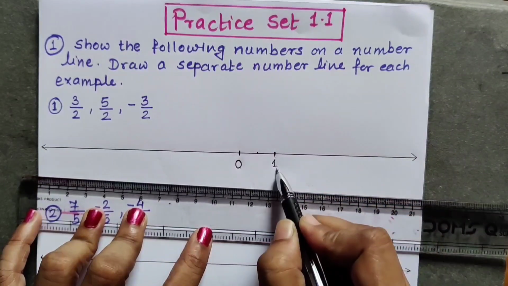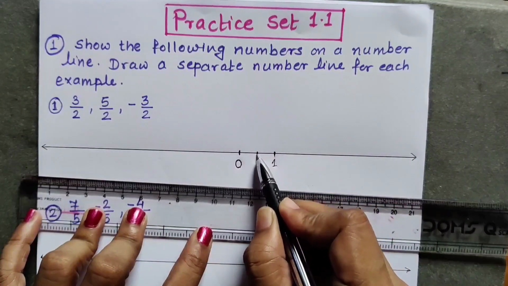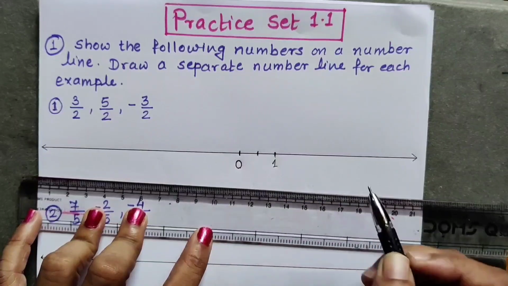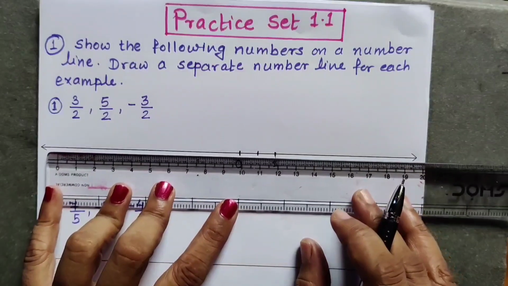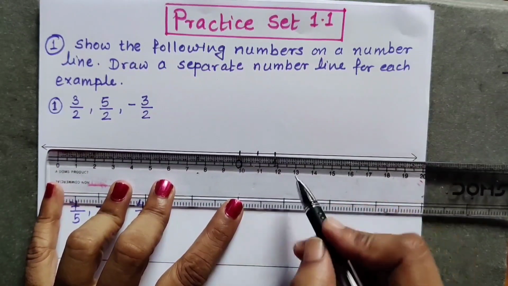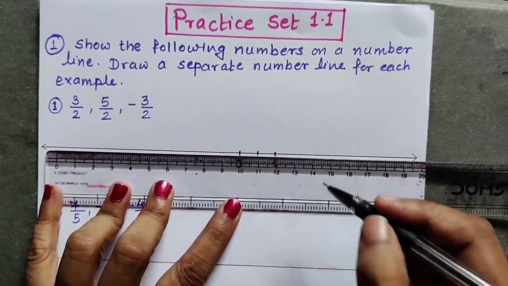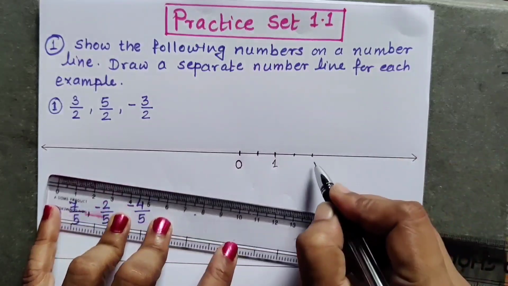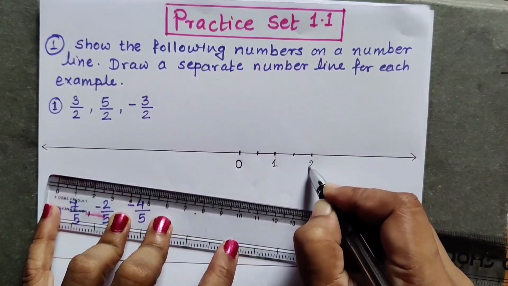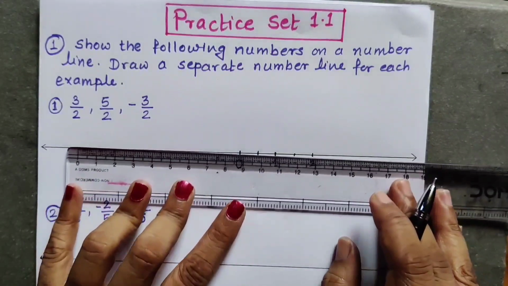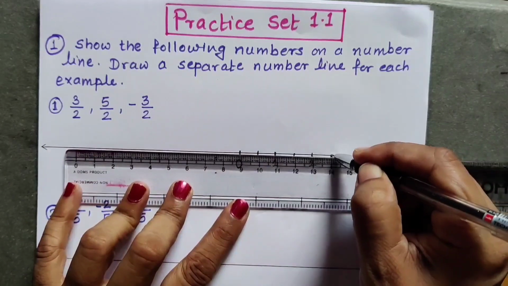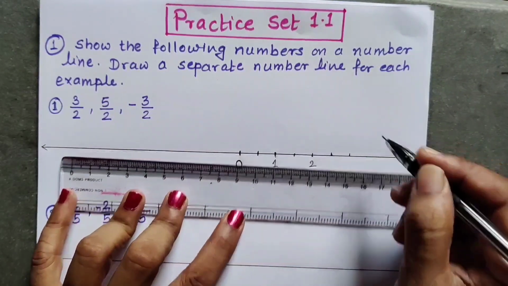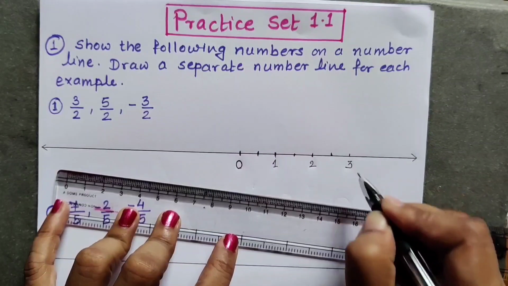So from 0 to 1, one unit I have divided into two equal parts. Now again I will be doing the same thing. I am taking equal distance, 1 centimeter distance. 1, 2. This second point is 2. Then again 1, 2. This second point is 3.